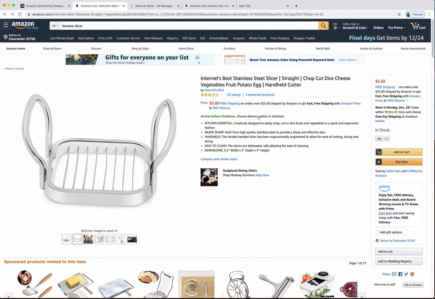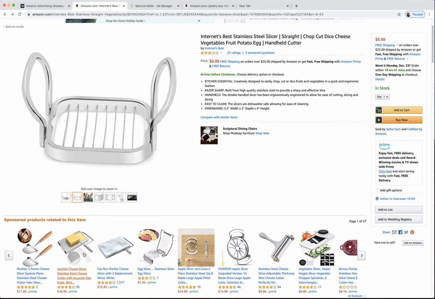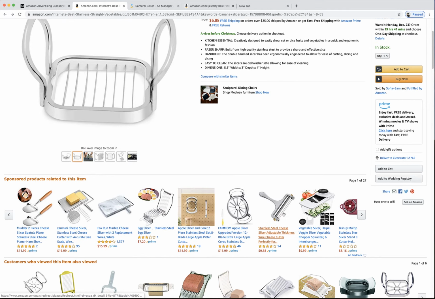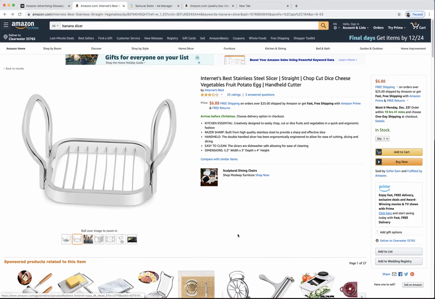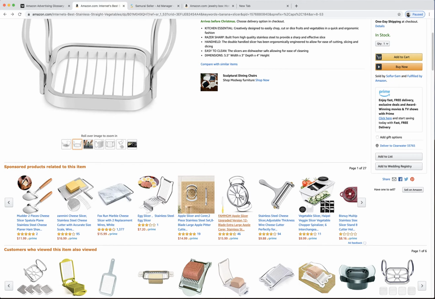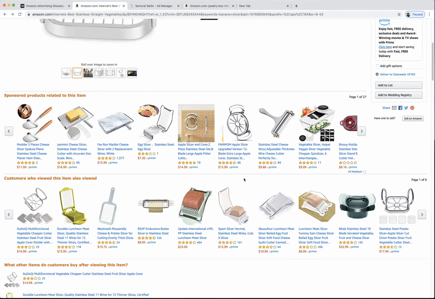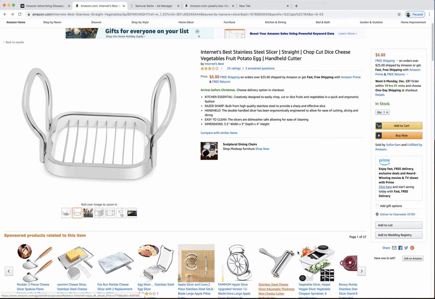They may really already want a cheese slicer. But if I'm here on this cutter page, me clicking on this, maybe the people who are on this page and click through here, only 5% of them buy because they're just window shopping. They're just going around like, oh, look, here's a cheese slicer. Here's an apple slicer. I'm getting an egg slicer. This person's maybe like me right now, searching. I'm like a super hot customer. So I click on a bunch of these things. I don't buy anything. Conversion rate is very low.